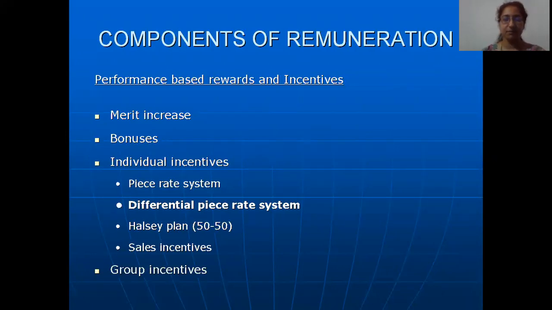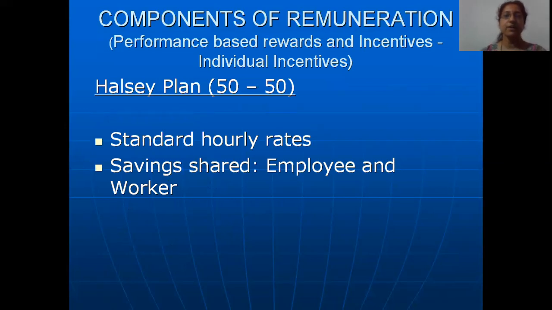Moving on to the next type of individual incentive, you have something known as the Halsey Plan 50/50. For establishing the Halsey plan, first we need to establish something known as the standard hourly rates. The employer, the company, will decide how many hours it is going to take to complete a task, and they will establish for each hour how much they are required to pay.